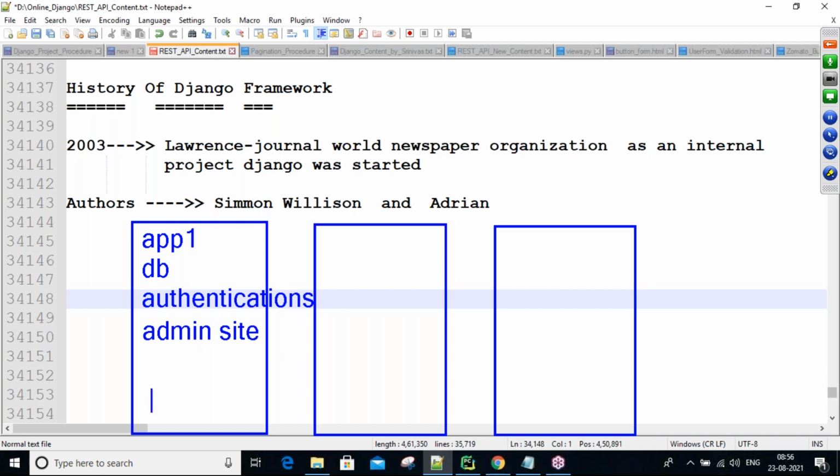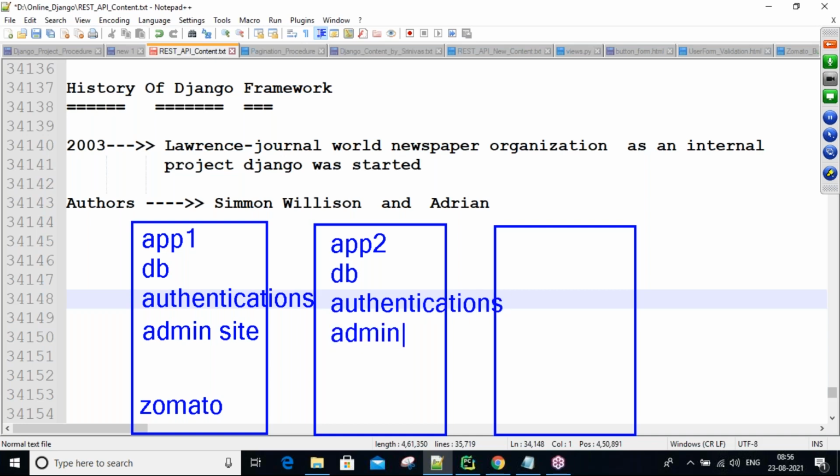Okay, later this is Zomato related, guys. Zomato related logics, some more logics we write here. Next here, this is app 2, guys. In app 2 also DB logics are required, and authentication, and admin site related code is also the same. Now here, for example, take Swiggy, guys.